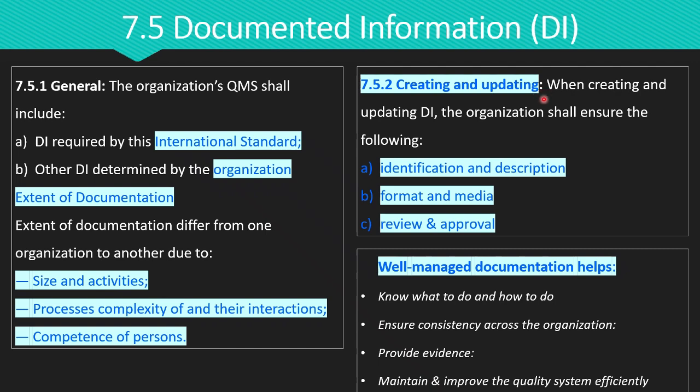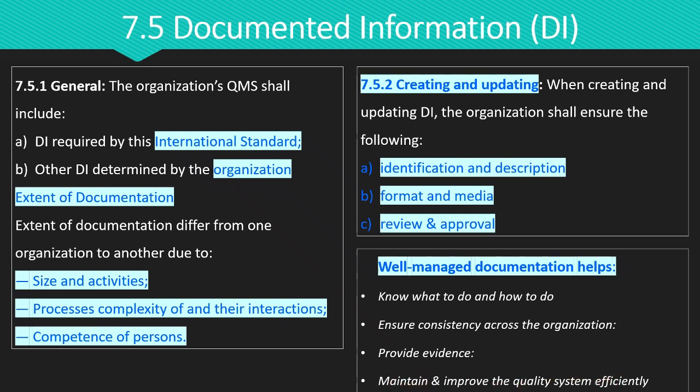When creating or updating documents and records, we have to fulfill the following three important issues. The first one is clearly identify and describe each item by giving it a title, date, author, and reference number. The second is using a consistent format and media such as the language, software version, paper-based or electronic-based. And the third is all the documents shall be reviewed and approved to ensure they are suitable and adequate before use. In general, well-managed documentation helps everyone know what to do and how to do it, ensures consistency across the organization, provides evidence that the processes are followed, and maintains and improves the quality system efficiently.